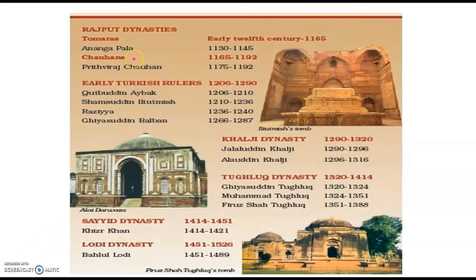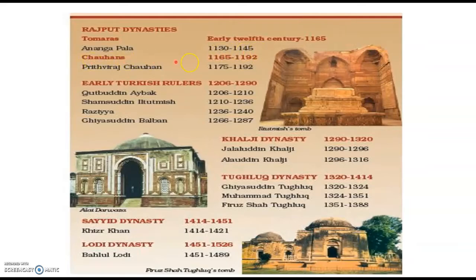Children, this is table 1 of our textbook. First one is Rajput dynasties. Tomaras, early 12th century, 1165. Then Anangapala, 1132, 1145.